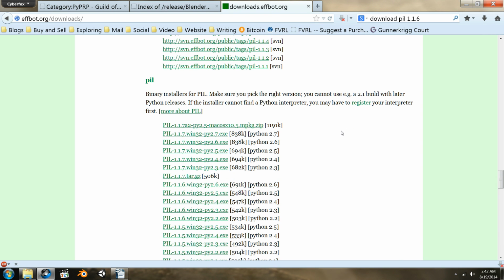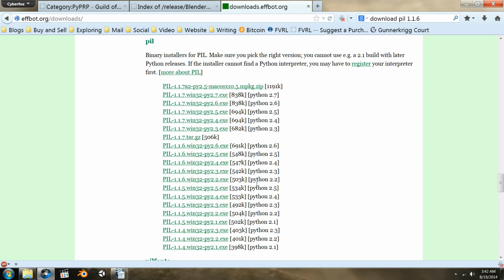You can find PIL here, and there is another location, but it's not functioning at the moment. PIL, the one that you want is 1.1.6, so you want this one right here. And this is at effbot.org/downloads/.